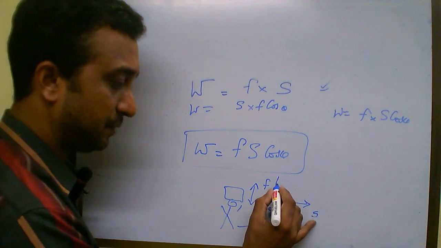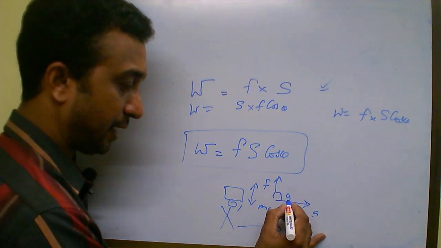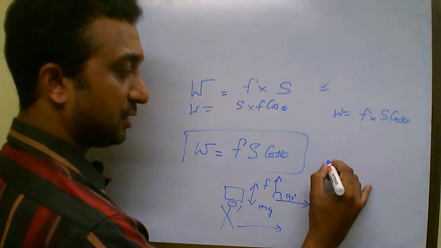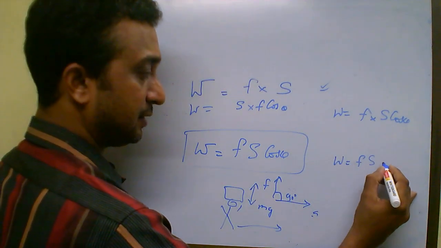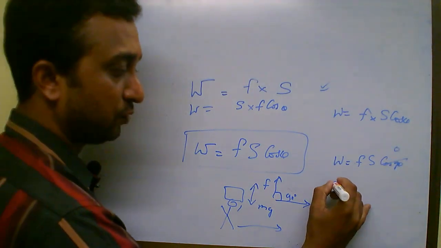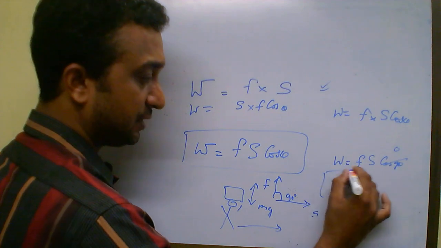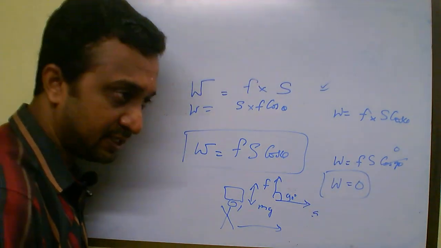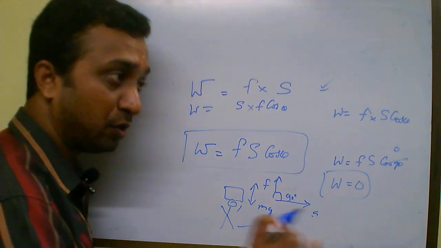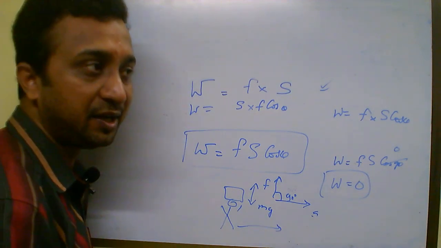What is the angle which it makes? The angle is 90 degrees. When you substitute in this equation, W equals Fs into cos 90, cos 90 becomes 0. So work done in that case is 0. That is why, as per physicists, a person carrying a bag on his head and walking horizontally doesn't do any work.